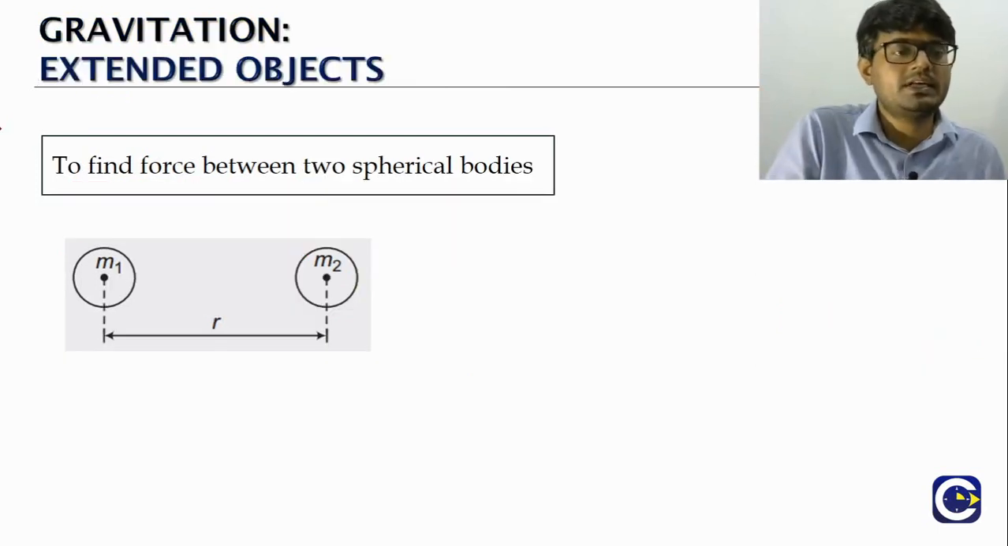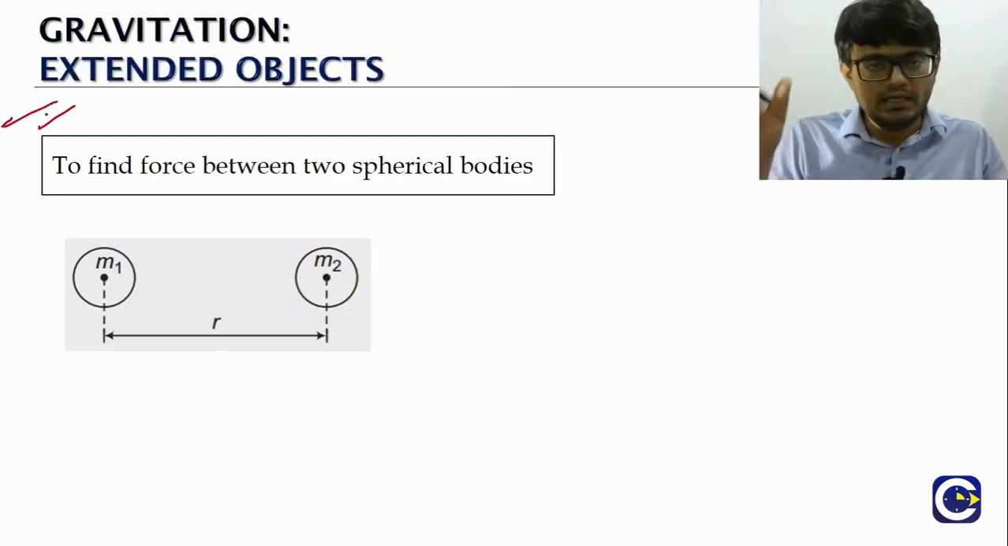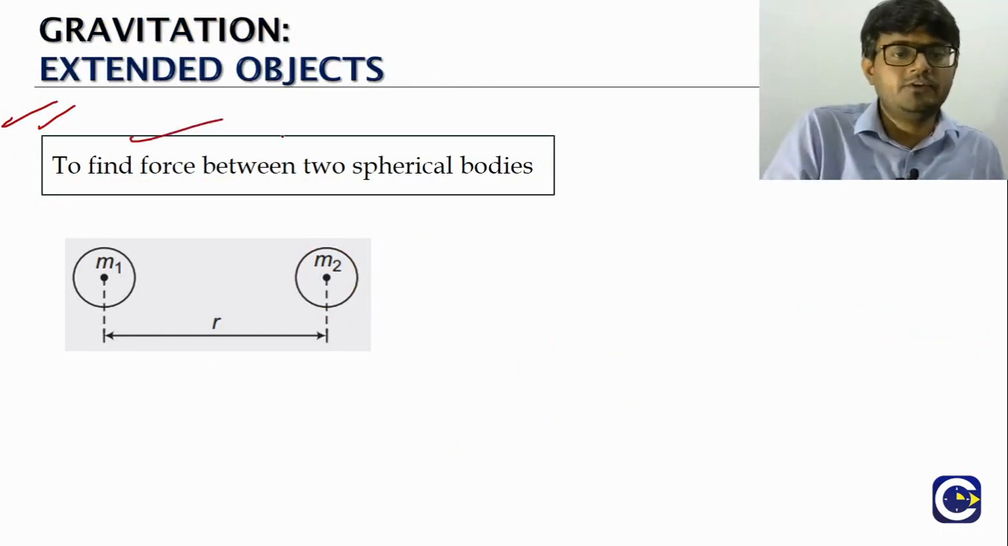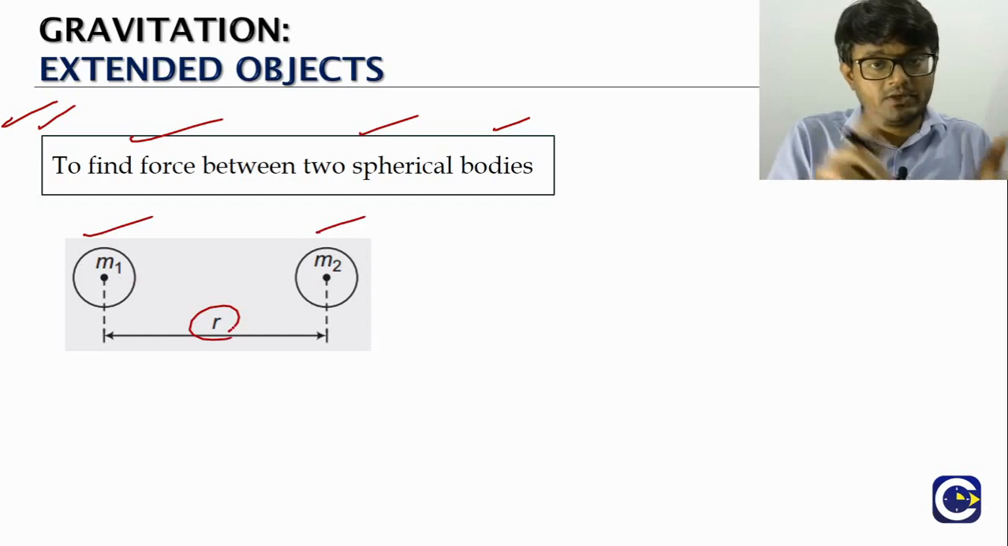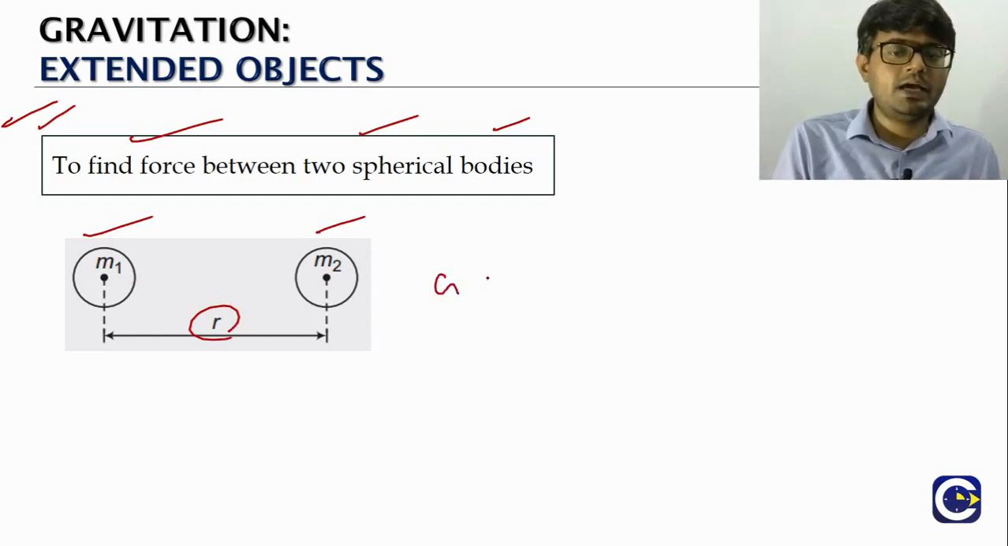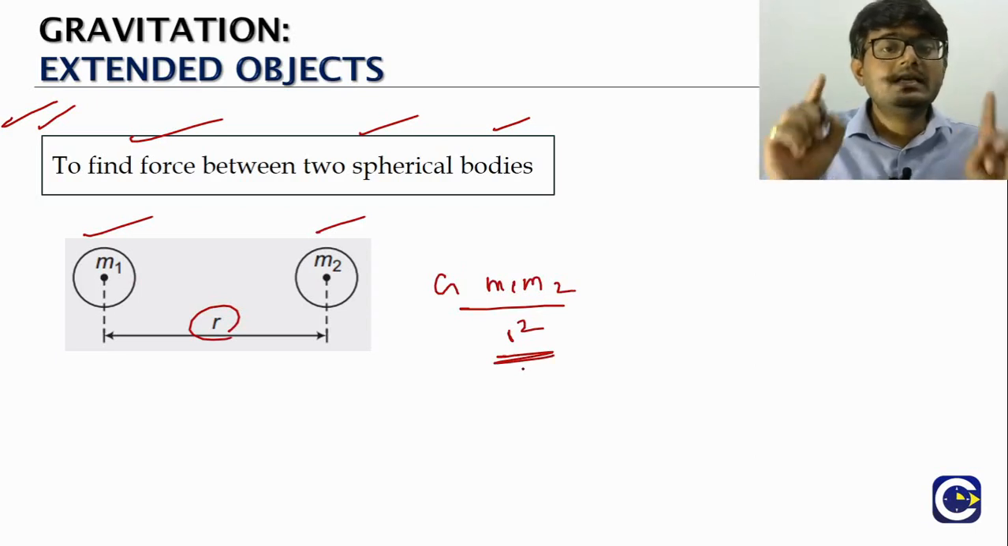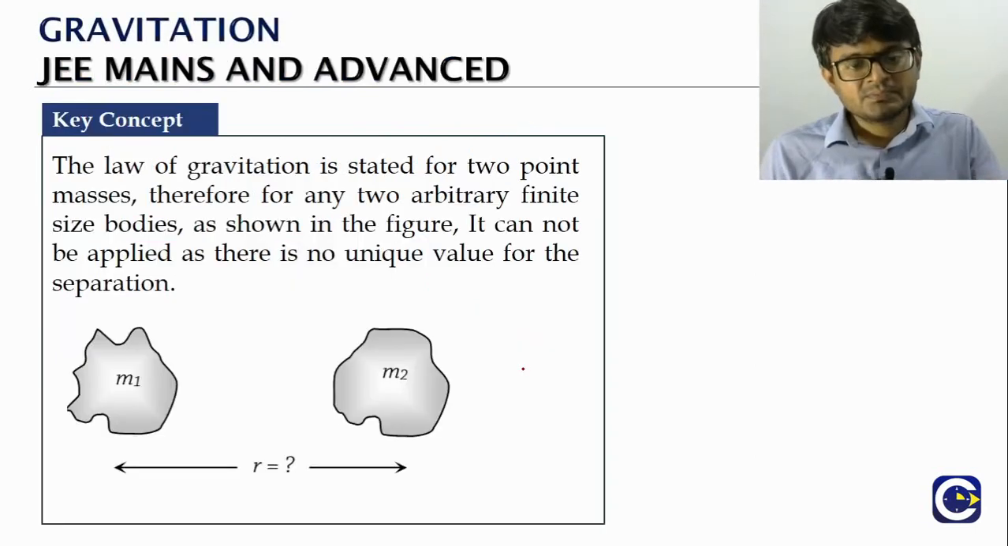Similarly, this is the case that Newton really did his experiment with. If you want to find the force between two spherical bodies, what is the distance we have to take? Center to center distance. So here the formula will be G m1 m2 by r square. What is this r? It is the center to center distance.